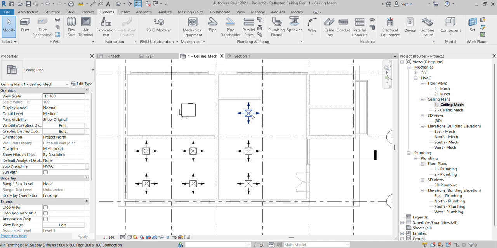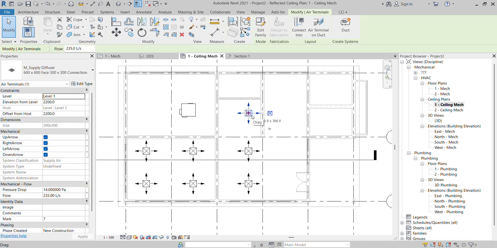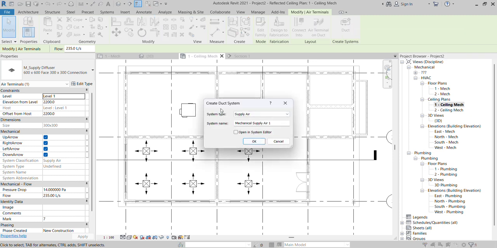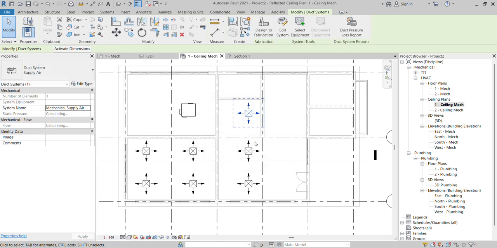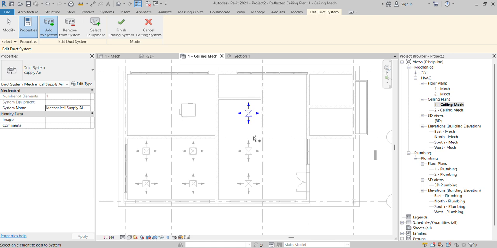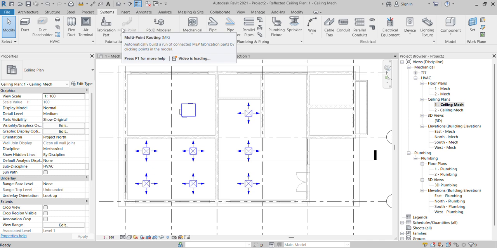Now the first step, we should select this air terminal. Go to choose the duct. So the create duct system, supply air. Okay. Now you can go to choose edit system. So you have to select 2, 3, 4, 5, 6, 7. And after that, don't forget, you should select equipment, select the equipment and finish it, right?